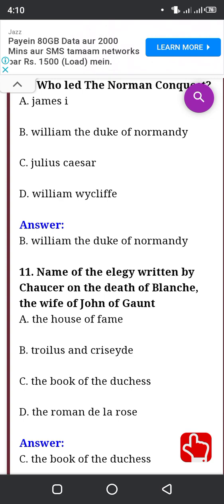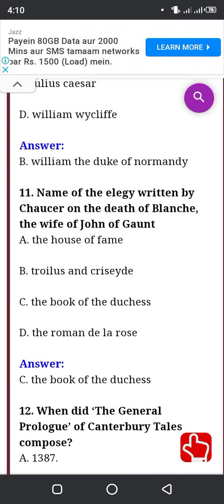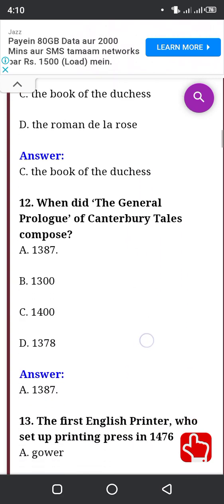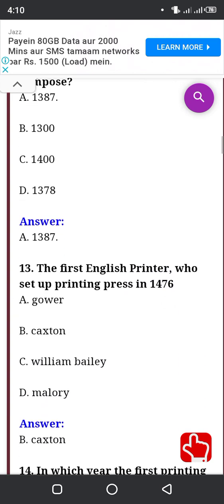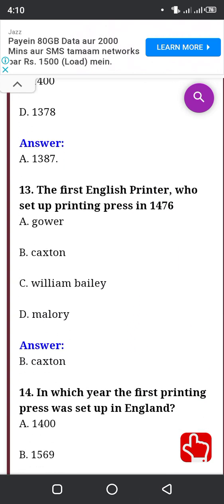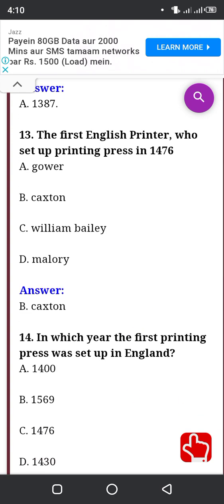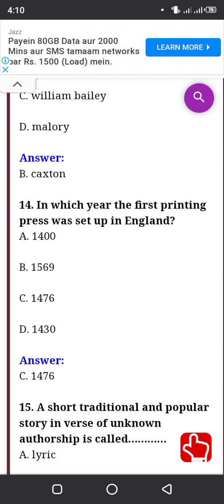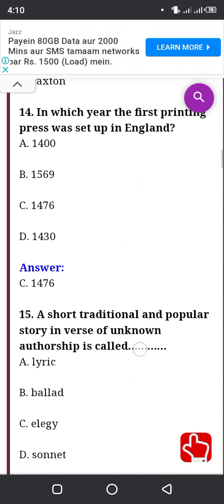Name of the elegy written by Chaucer on the death of Blanche, the wife of John of Gaunt? The Book of the Duchess. When was the General Prologue of Canterbury Tales composed? 1387. The first English printer who set up a printing press in 1476 is Caxton. In which year was the first printing press set up in England? 1476.